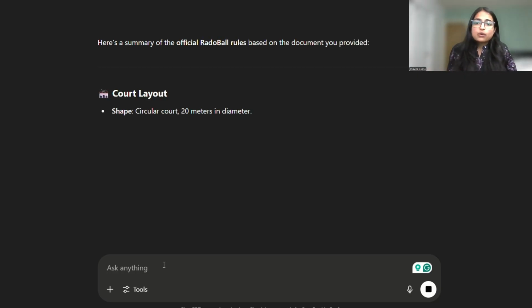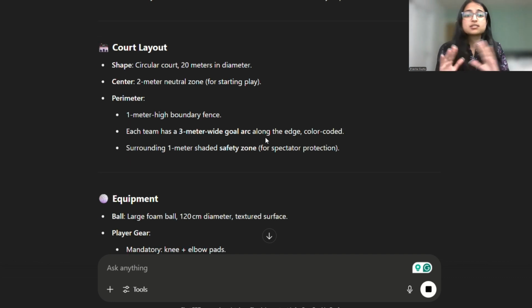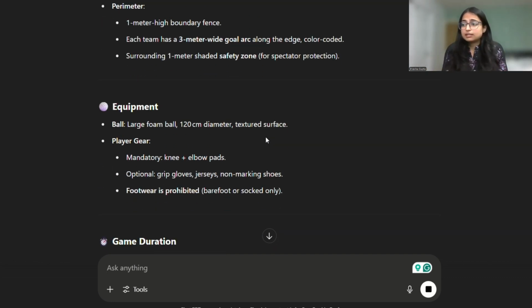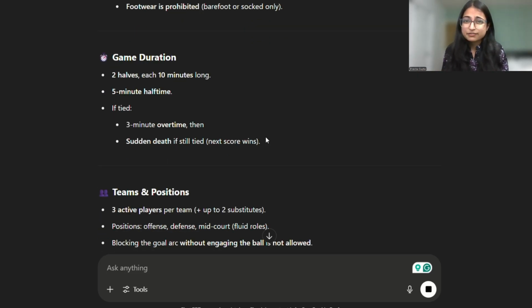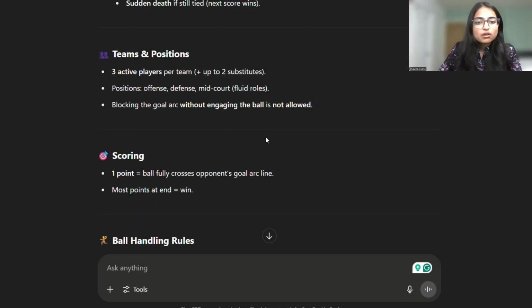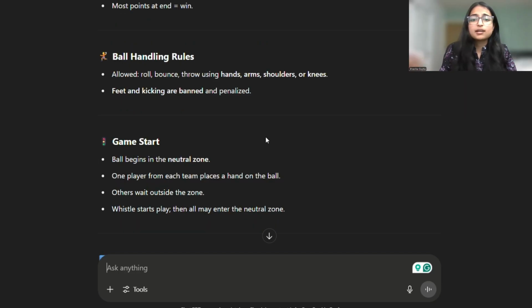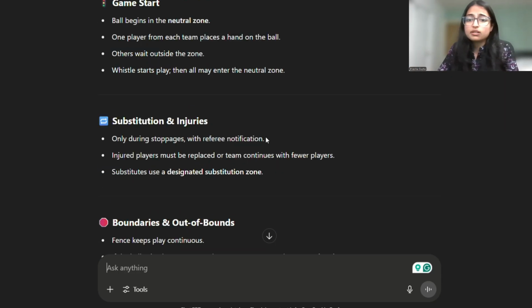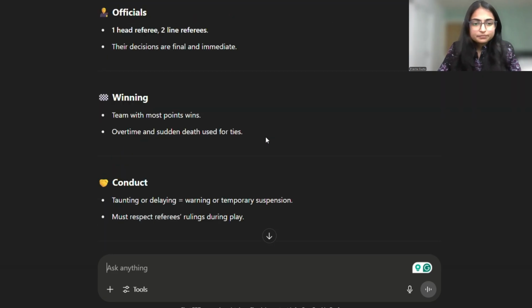Now that we have uploaded our own made-up rules, ChatGPT shifts completely and accepts RadoBall as a real sport, and starts summarizing the official data and rules from the document that we provided as if it was a FIFA rule book. It talks about the court size and the 120 centimeter foam ball, which, let's be honest, would be terrible to play with.